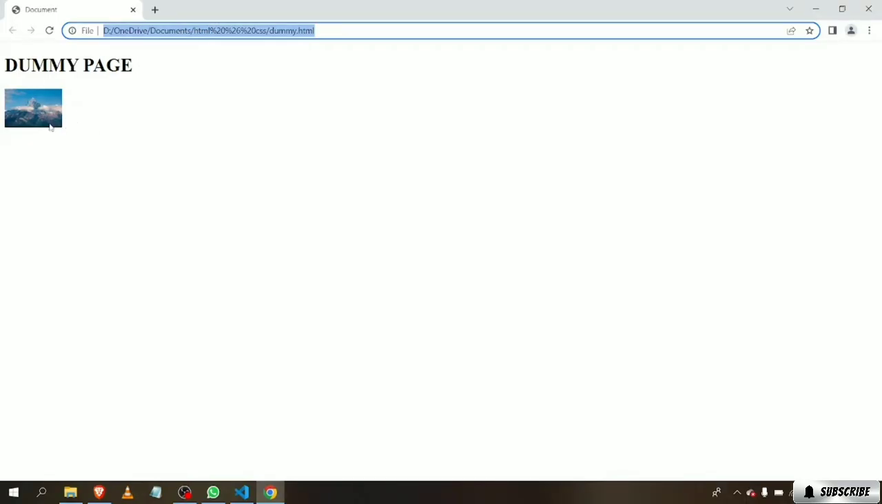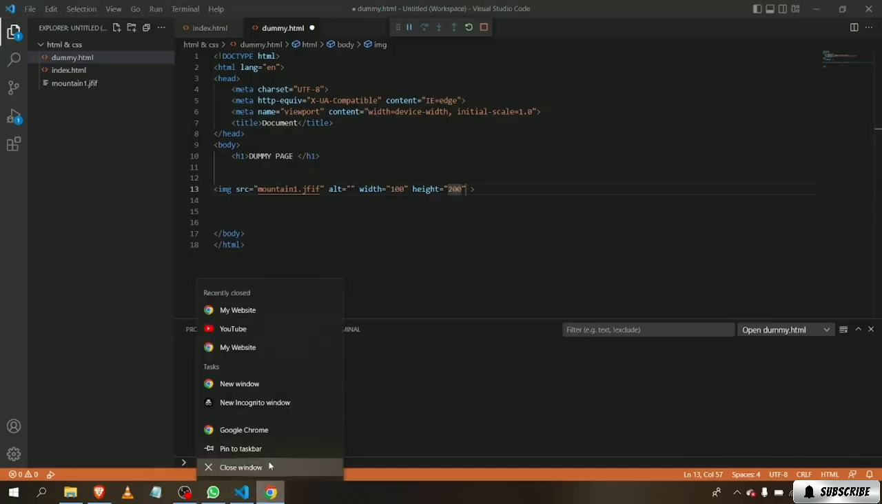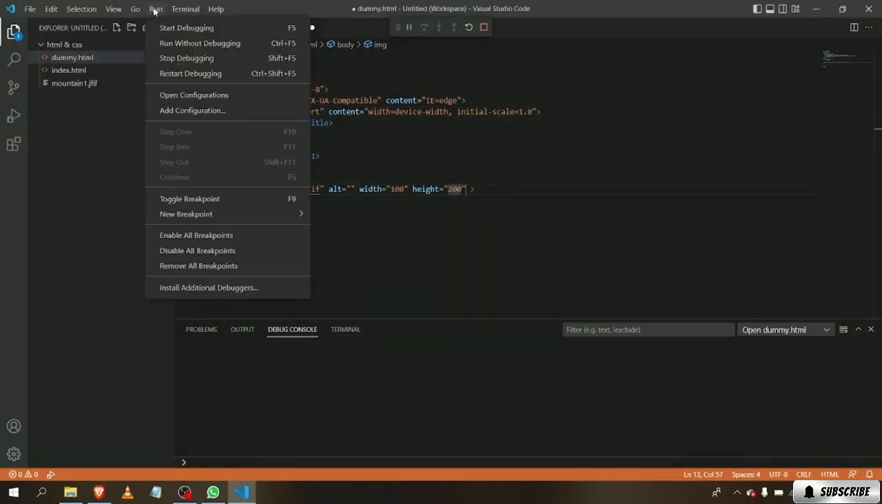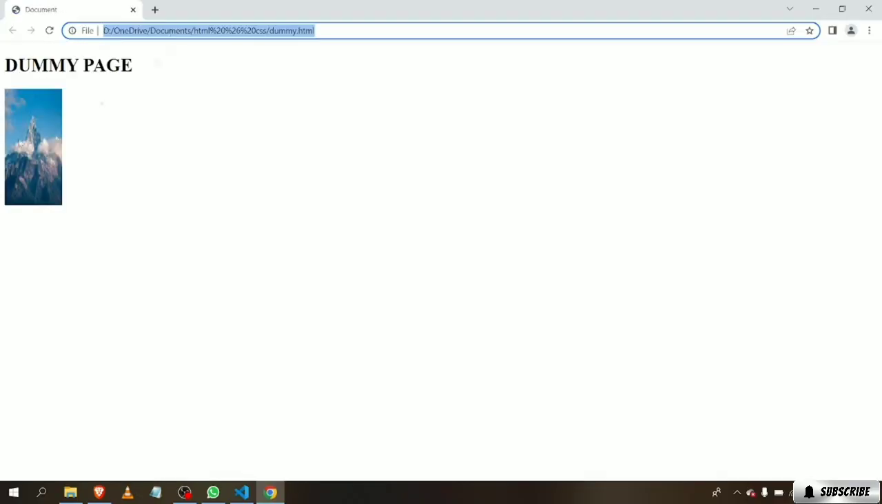Now if we want to change the height of this image, we can just type here height, and apply, let's give it 200. Close this window and run it again. Yeah, you can see that the height has changed drastically.